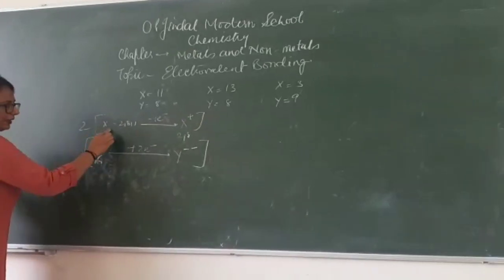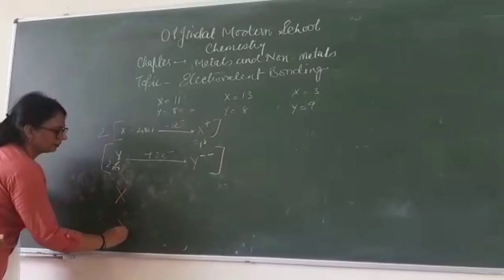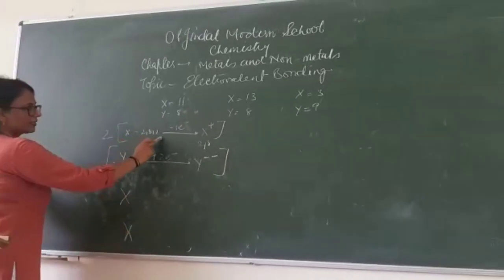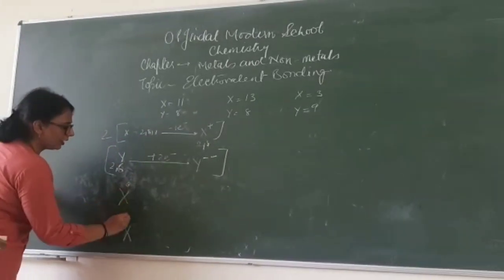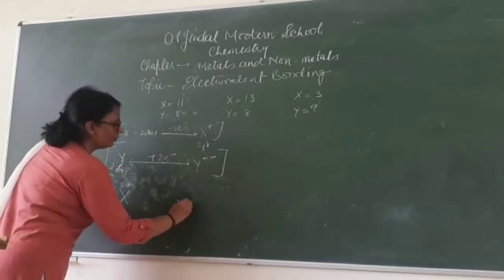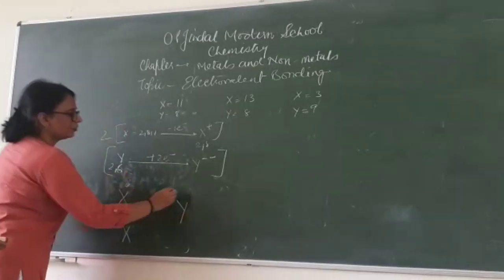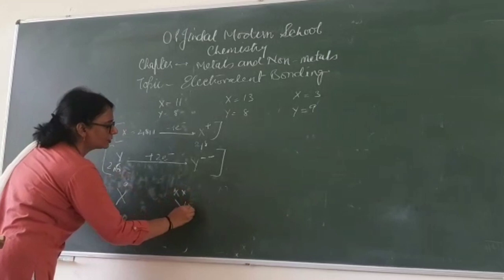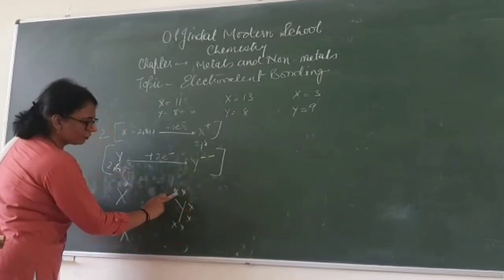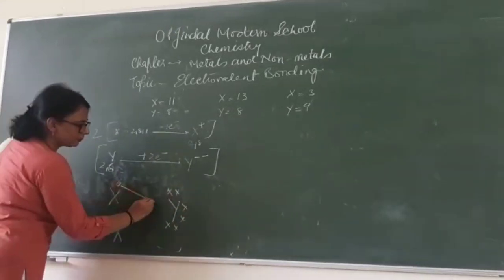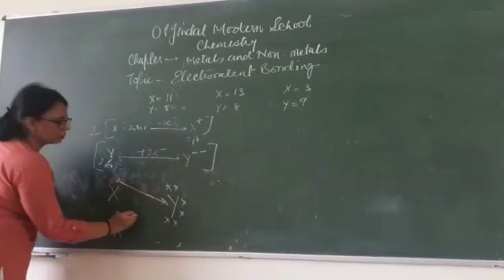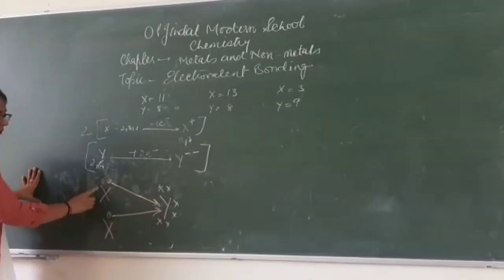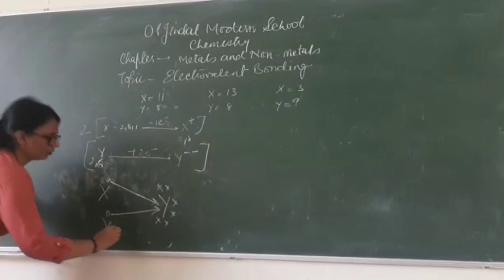So now you will be considering 2X, and each X is having 1 electron in the outermost shell. Let's take Y. Y is with 6 electrons in the outermost shell. Y is deficit of 2 electrons. That means one X is providing its 1 electron, another X is going to provide its 1 electron. So both the X are going to lose their electron.